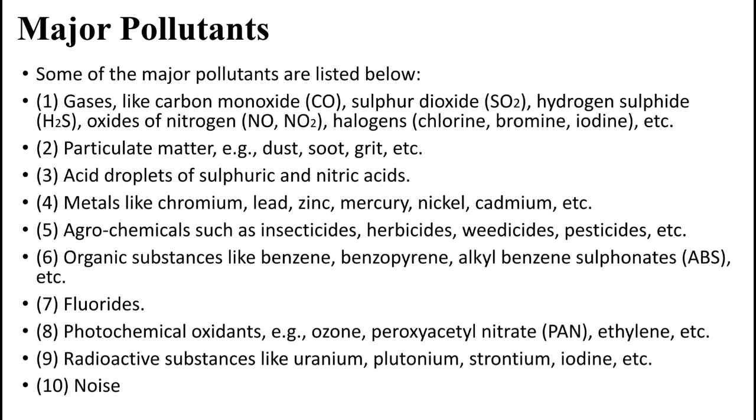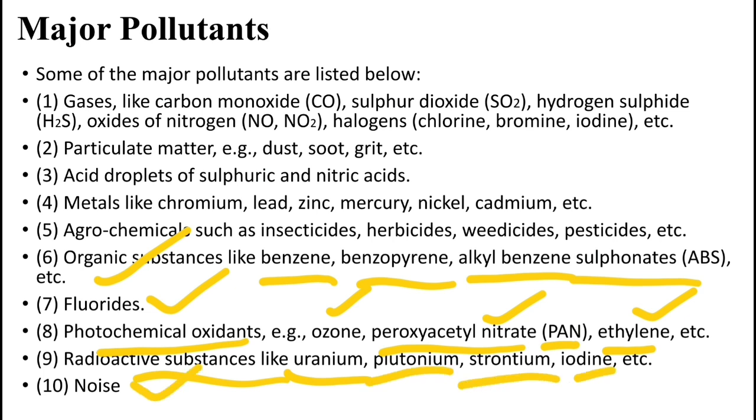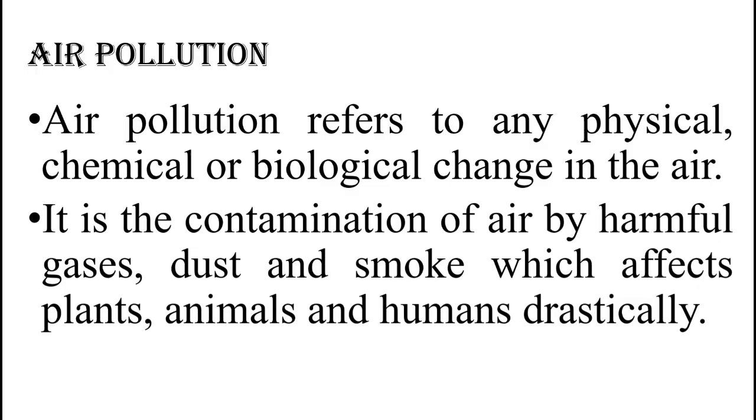Then agrochemicals, meaning the chemicals used in agricultural fields, like insecticides to kill insects, then herbicides, weedicides, pesticides. Then organic substances like benzene, benzopyrene, alkyl benzene sulfonates, ABS, etc. Then fluorides, photochemical oxidants like ozone, peroxyacetyl nitrate, PAN, then ethylene, then radioactive substances like uranium, plutonium, strontium, iodine. Then noise is a major pollutant nowadays. These are the major pollutants of the environment.